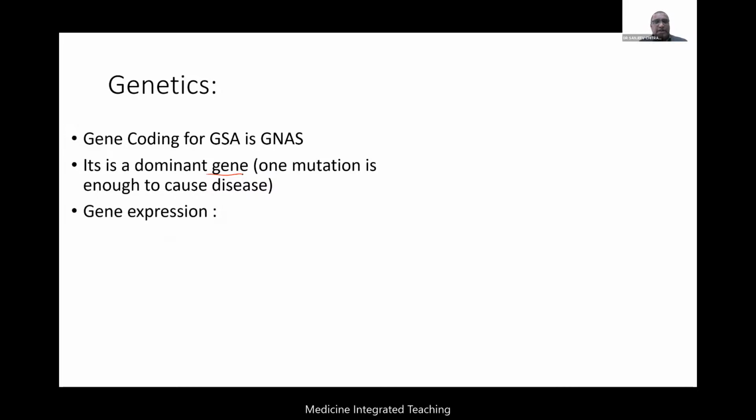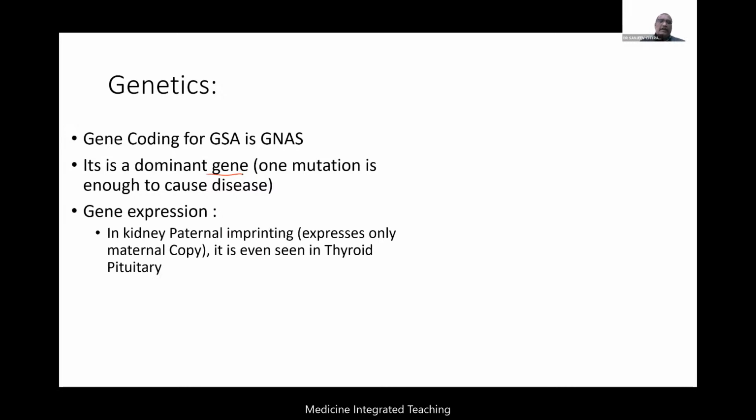In the expression of this gene, there is an imprinting happening in your GNAS. So what is imprinting? We already know imprinting is a physiological silencing. One copy gets silenced physiologically, either the father's copy, that is paternal, or the maternal copy. So gene expression is very, very important. This is a very different variety of imprinting as compared to other imprinting disorders that we have studied, like Prader-Willi and Angelman syndrome.